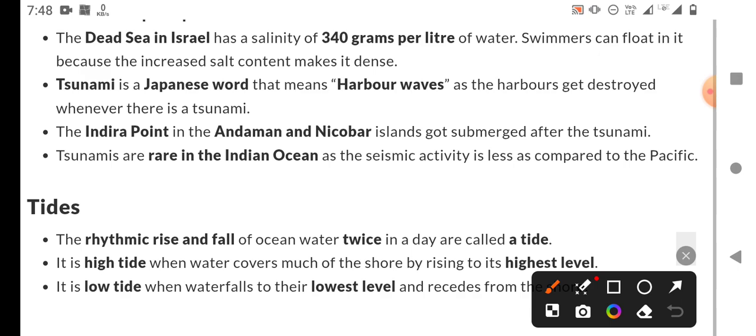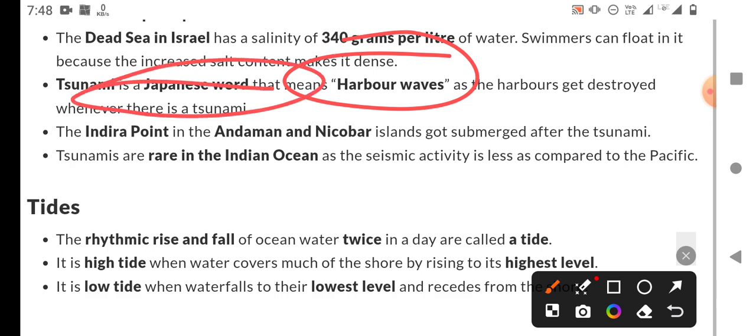Tsunami is a Japanese word that means harbor waves. The harbors get destroyed whenever there is a tsunami.